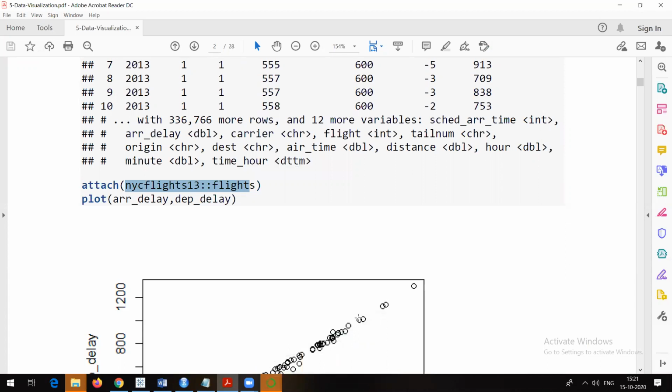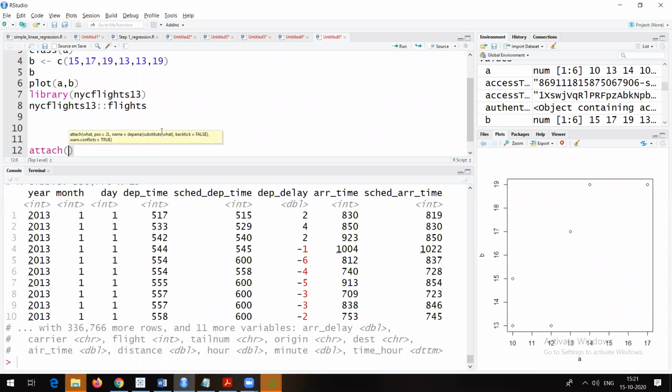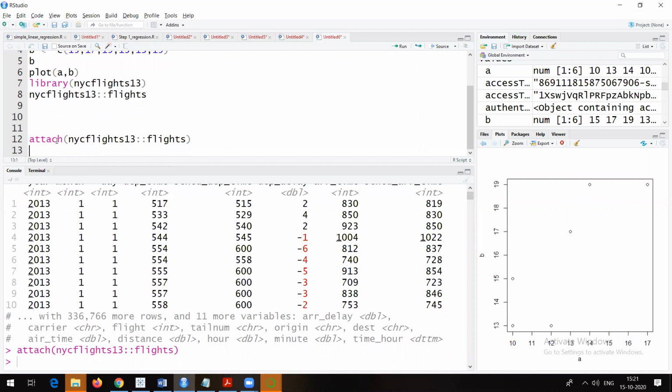What I will do is run the attach command here, and in this I will run nycflights13 flights. I will just copy it, Control C, and paste it here. Because of the attach command, your session will be able to remember all the columns. You don't have to explicitly give all of them.